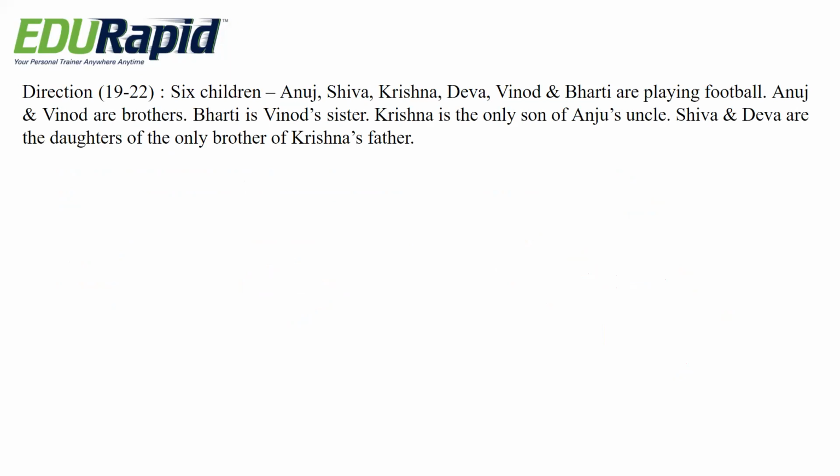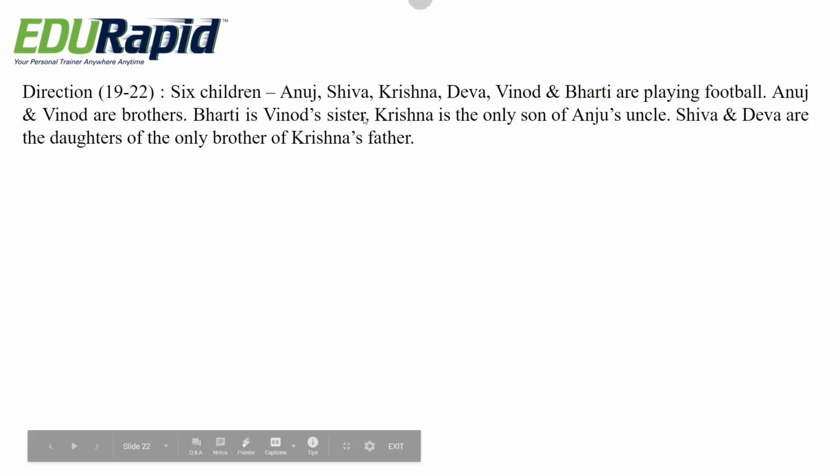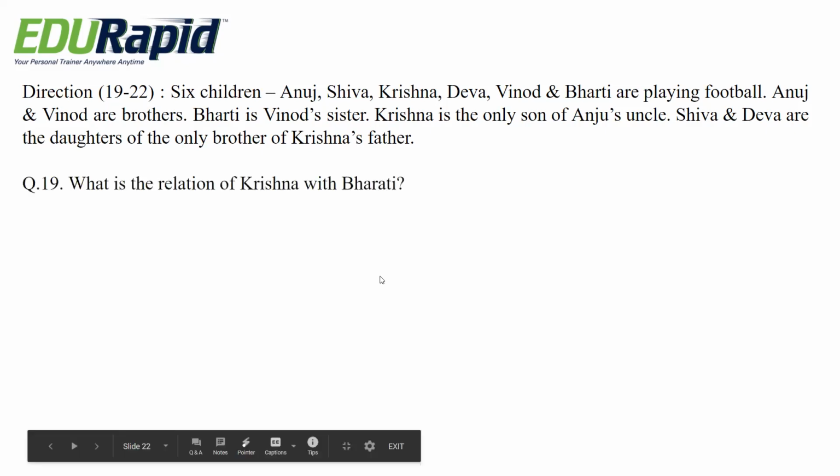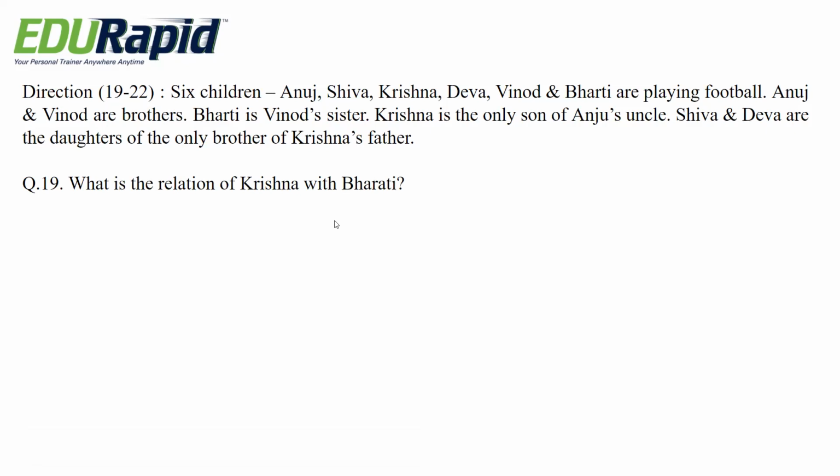Krishna is the only son of Anuj's uncle. Shiva and Deva are the daughters of the only brother of Krishna's father. And the question is, what is the relation of Krishna with Bharati? Options are cousin brother, son, brother, uncle.